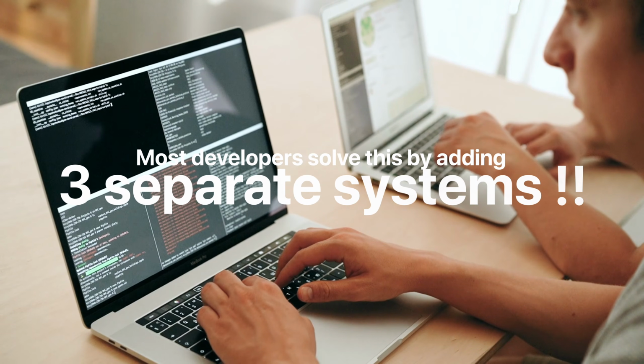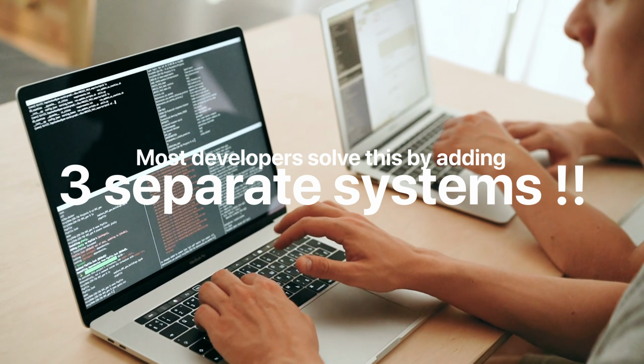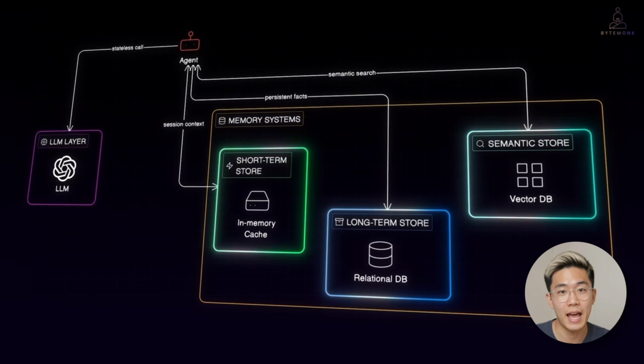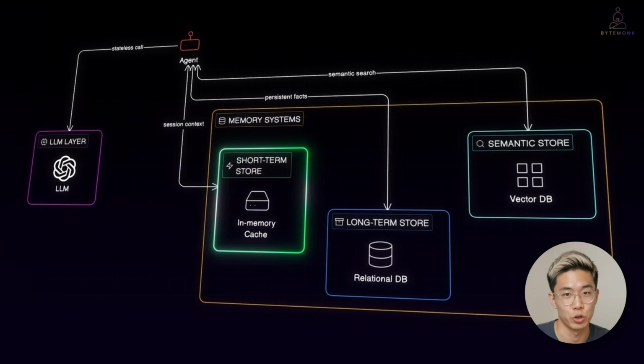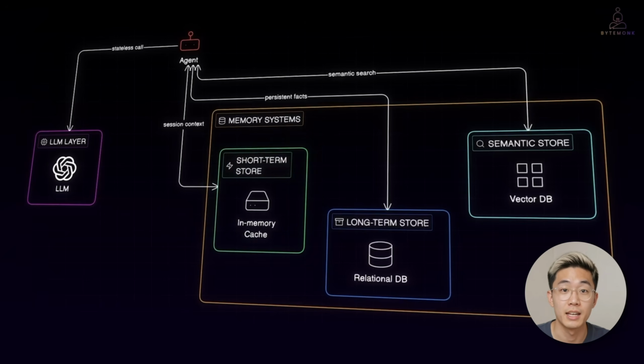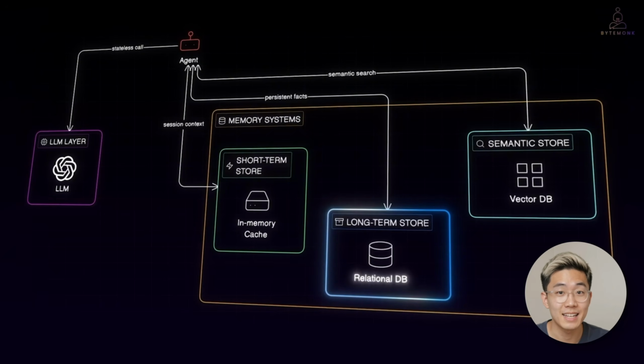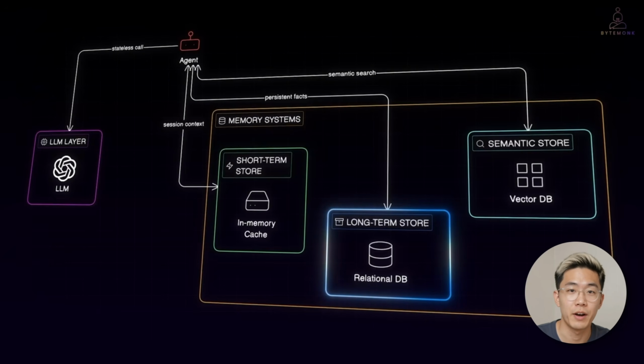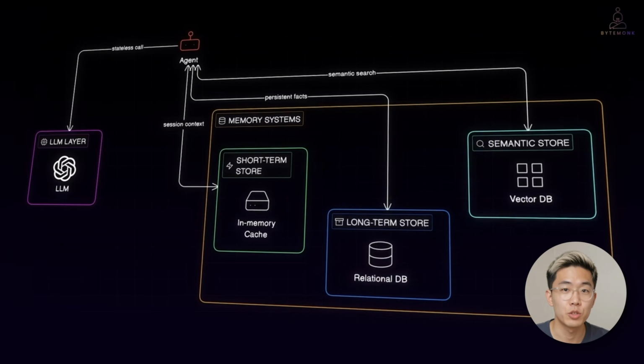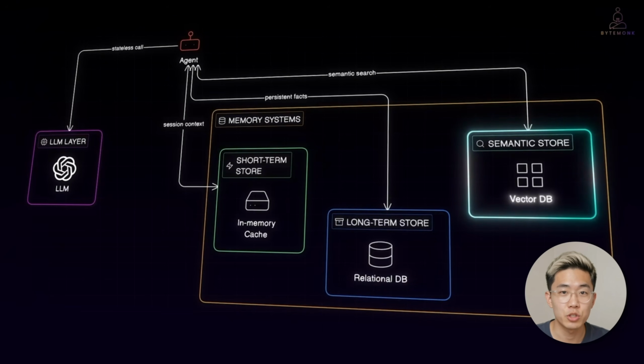Most developers solve this by adding three separate systems. They use an in-memory cache for short-term context during a session. They rely on a relational database for long-term facts like user preferences and history. Then, they have a dedicated vector database for semantic search, allowing the agent to find related context even when the words don't match. That's three systems, three connection strings, and three sets of credentials.